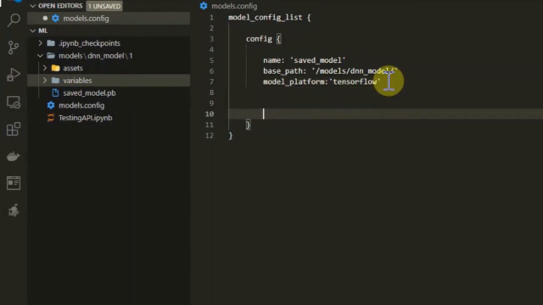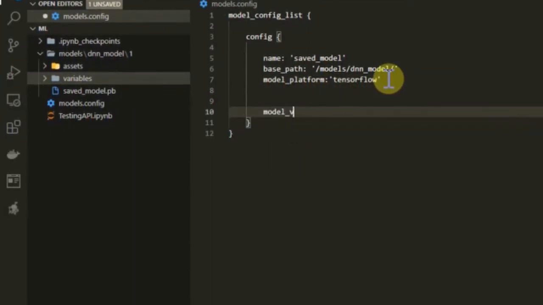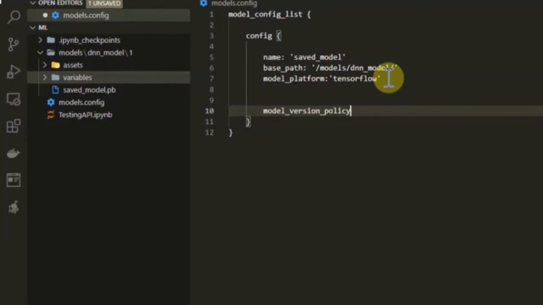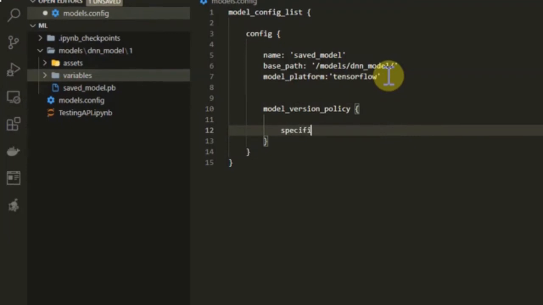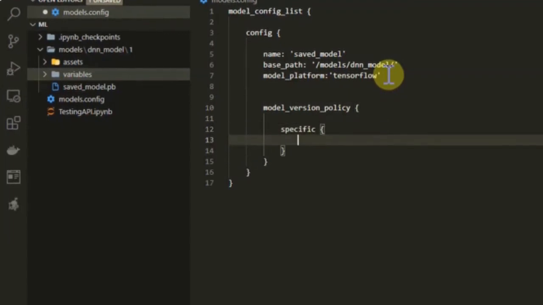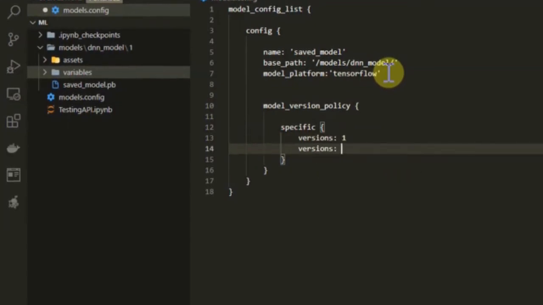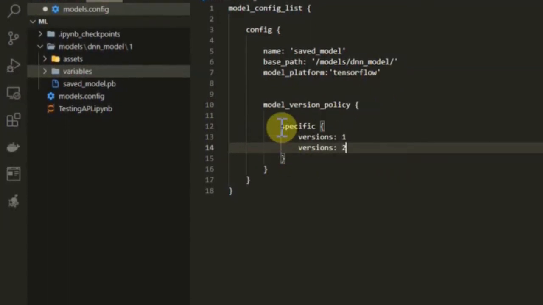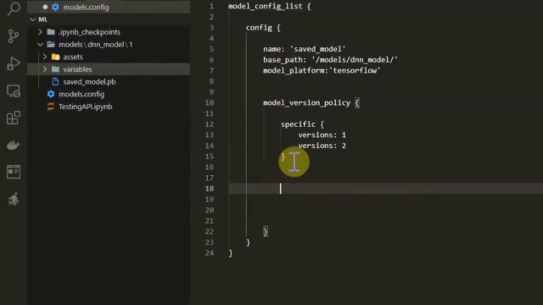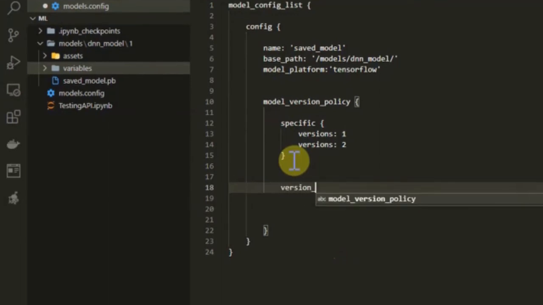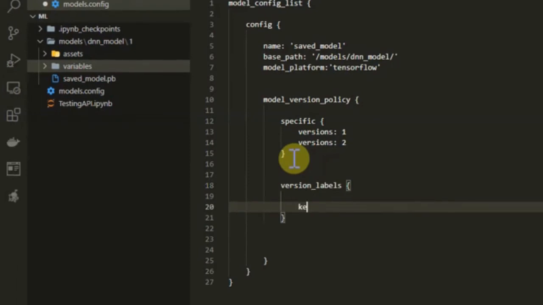Here I can add a model version policy to the configuration. I'm defining a model version policy and telling that with this specific keyword we can define the versions, like versions 1 and versions 2. Suppose that we want to have a stable version and a Canary version. We can assign labels to our deployed models, like with this version labels we can define the labels and we can specify them by a key.